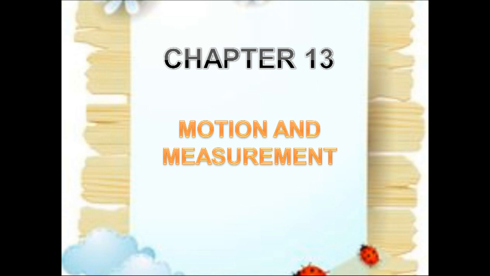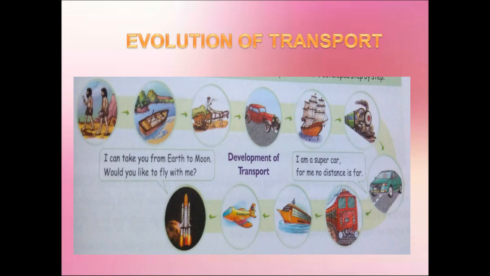Fine, children. Now slowly open your eyes. Great. So, what are we seeing about? We are seeing about motion and measurement. In this, the first topic will be evolution of transport: how transport has been modernized from ancient time till now.